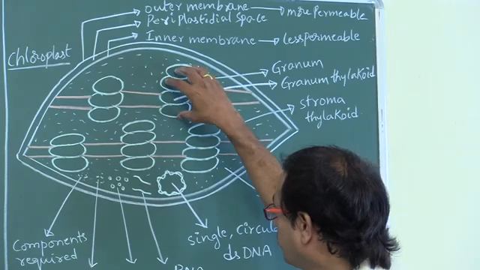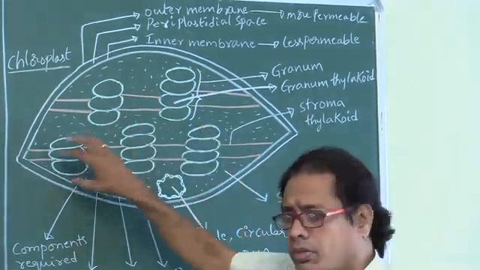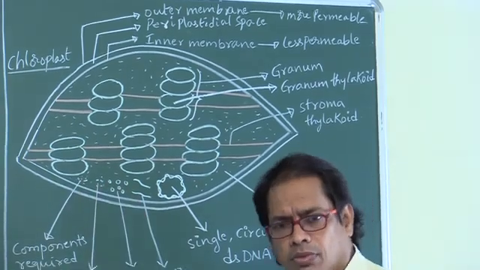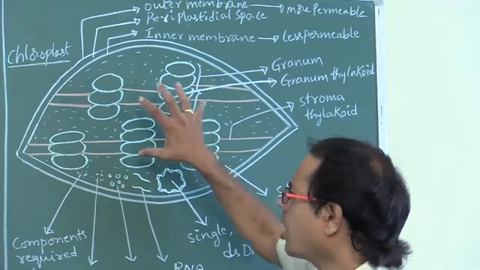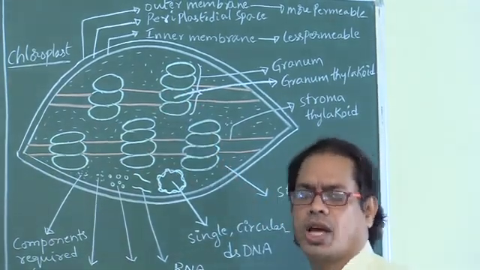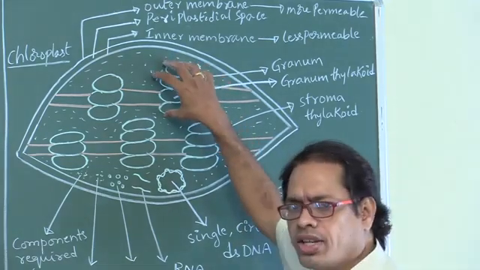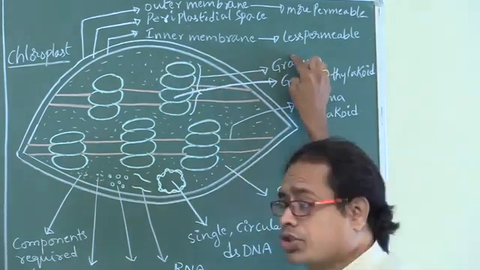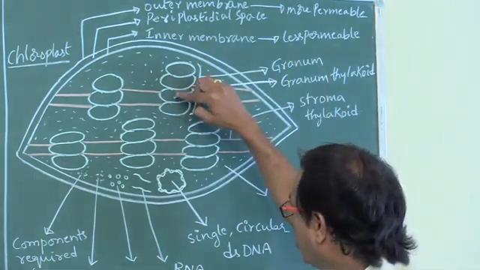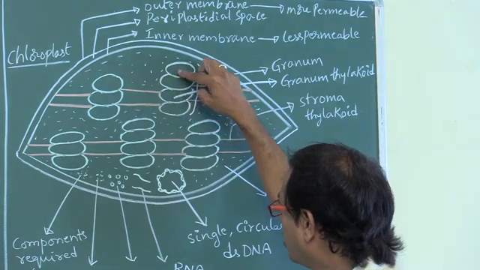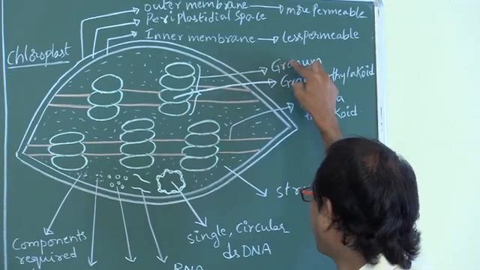This is one granum, this is another granum. Singular is granum, plural form is grana. So a number of grana are present in the chloroplast. A group of thylakoids is called granum, plural is grana. So a number of thylakoids are present one above the other as a group. This group of thylakoids is called granum.